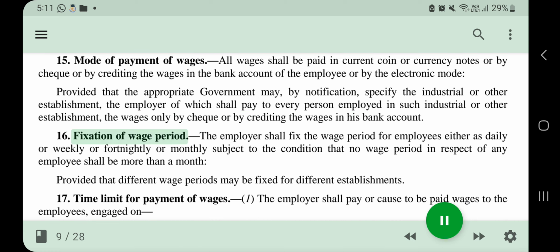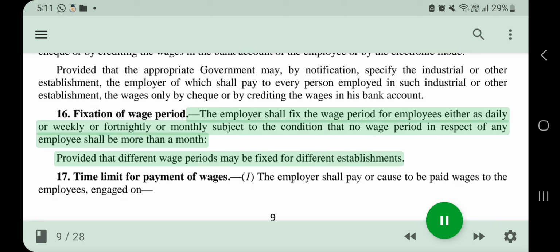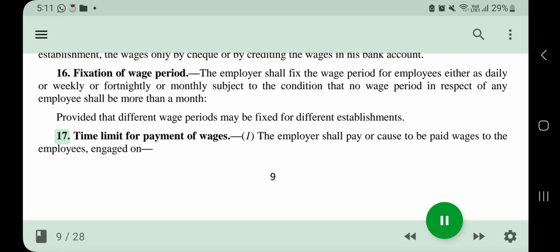16. Fixation of wage period. The employer shall fix the wage period for employees either as daily or weekly or fortnightly or monthly subject to the condition that no wage period in respect of any employee shall be more than a month, provided that different wage periods may be fixed for different establishments.